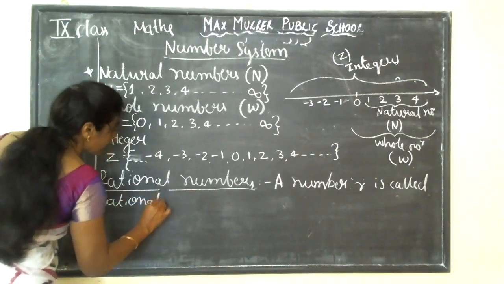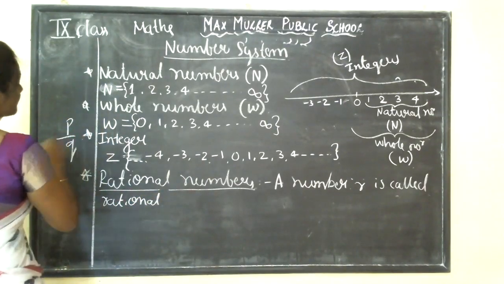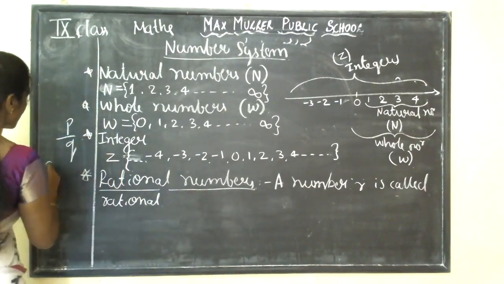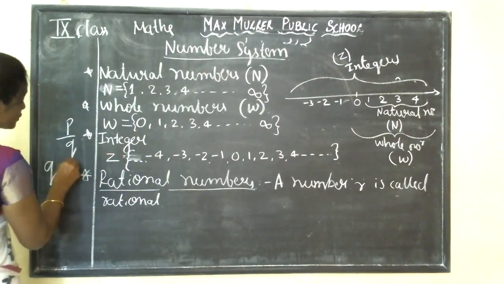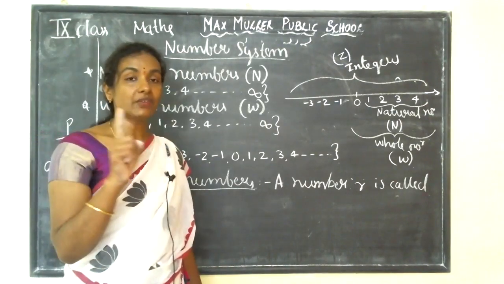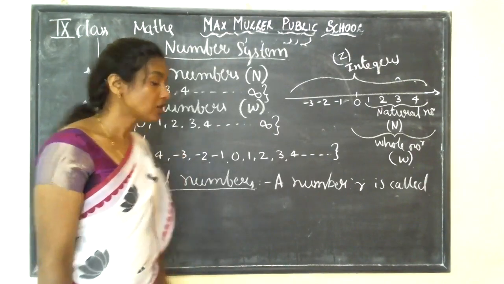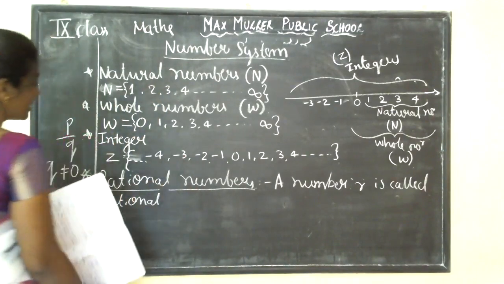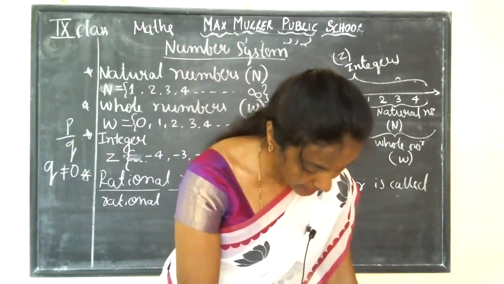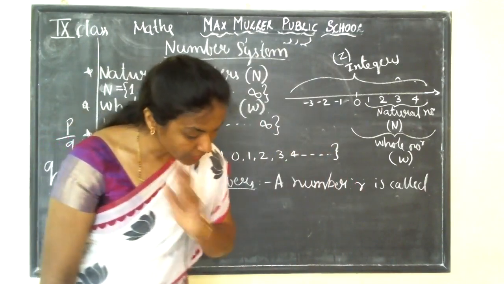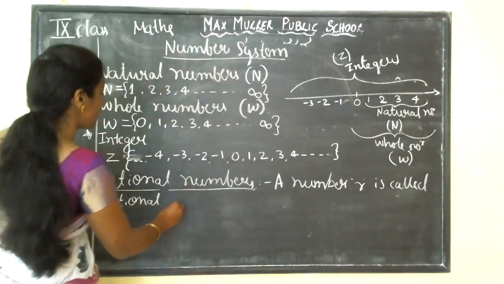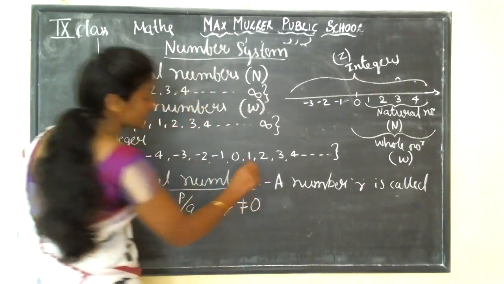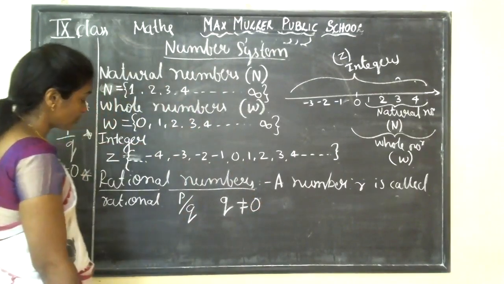Rational number means you are writing the number in the form of P by Q, where Q is not equal to 0. Make sure of that: Q is not equal to 0 there. Got it? The collection of rational numbers is denoted by Q.